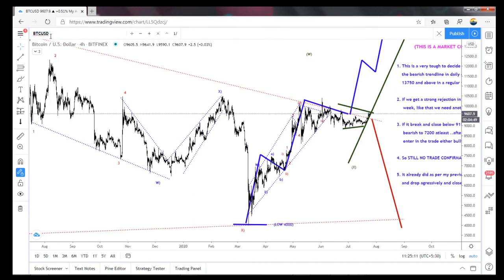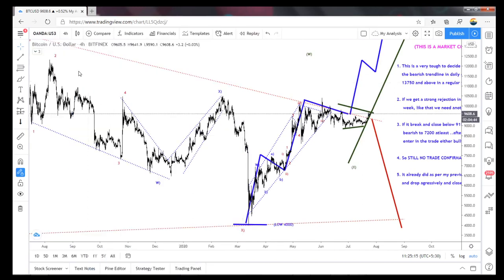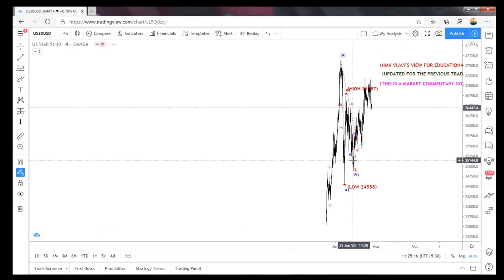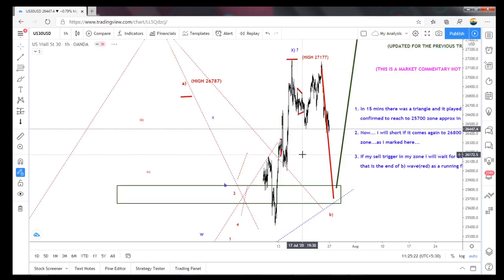So let's move on to US 30. And one more, crude, is there. Yeah, I will show you that. After one is completed, I will show you the crude. We will move on to the crude also.